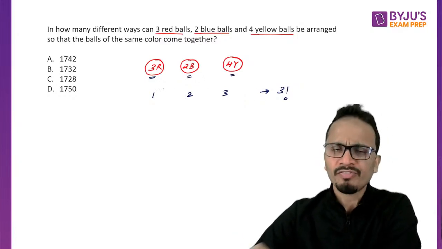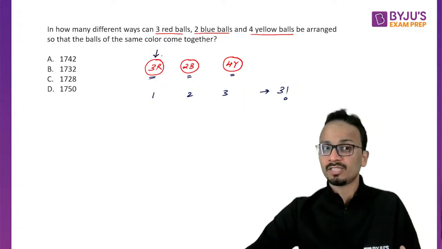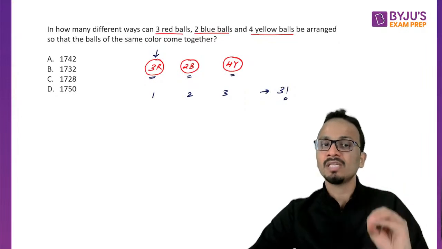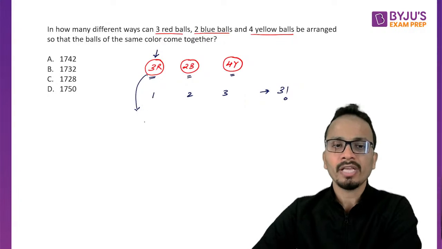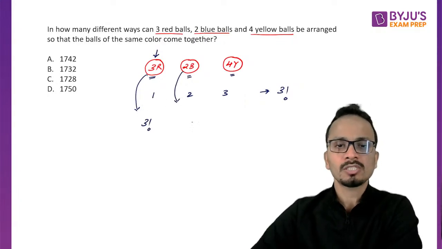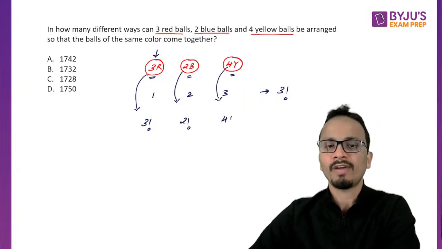Okay, now further, these red balls among themselves, they can arrange themselves in 3 factorial ways. Okay, so red balls can rearrange themselves in 3 factorial ways, 2 blue balls in 2 factorial ways, and 4 yellow balls in 4 factorial ways.